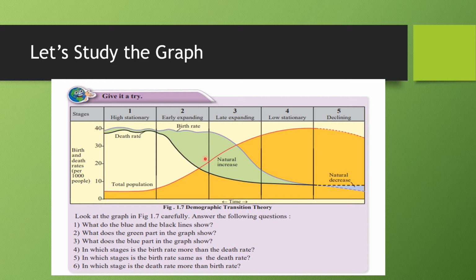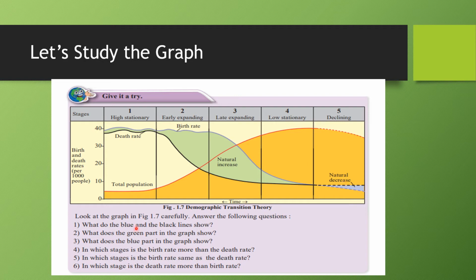What does the green part in the graph show? The green part in the graph shows natural increase of population. See, it is mentioned here. What does the blue part in the graph show? The blue part in the graph shows natural decrease in population. Very easy to read this graph. It's all mentioned. The blue line shows the birth rate, the black line the death rate, the green part shows natural increase, whereas the blue part shows the natural decrease.